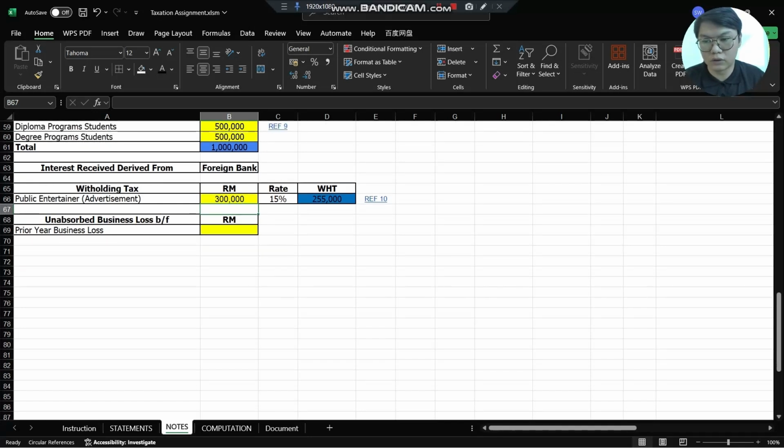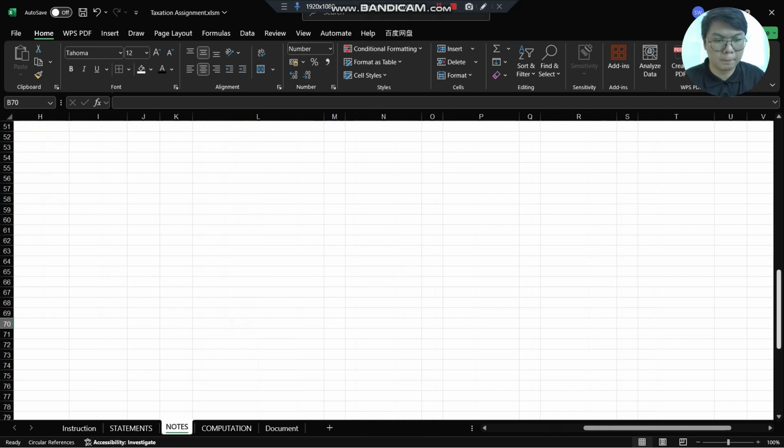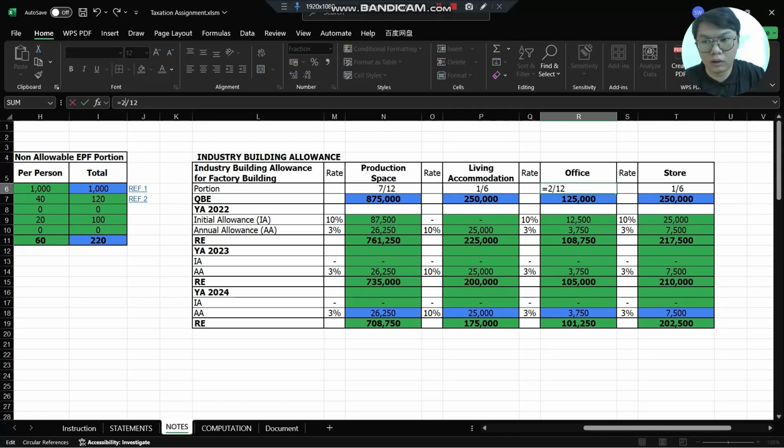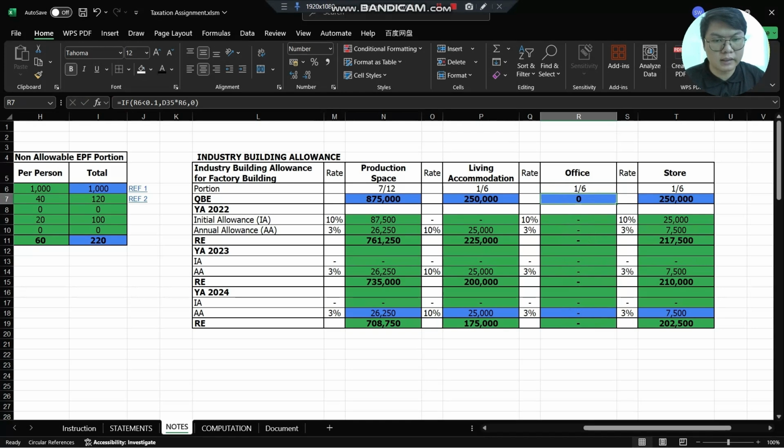And last, I'm also bringing forward the business loss. We assume we have a 200,000 business loss from last year. Next, let's look at the IBA. The QB here is already auto-calculated using the portion here. The office also includes the 10% tax. Here is an example. If I change the 1/12 to 2/12, the portion already exceeds the 10% and it will automatically become nil.